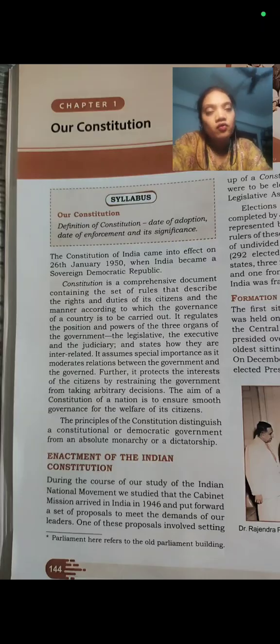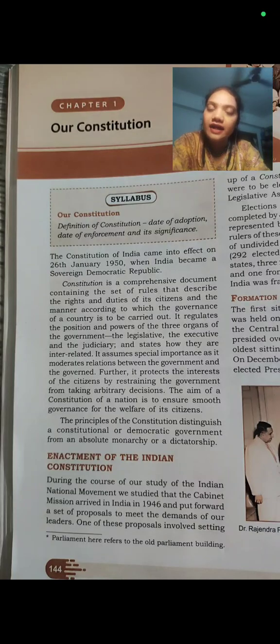What is the meaning of republic? Many people celebrate Republic Day every year, but they don't know the meaning of republic. But we are qualified students, so we must know the meaning of republic. Republic means a country which has its elected head of the country. What do you mean by the head of the country? Means the government of the country. We know that all our heads are elected. We are a republic country.